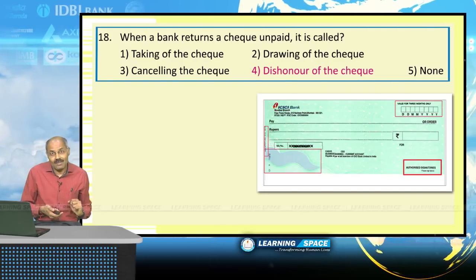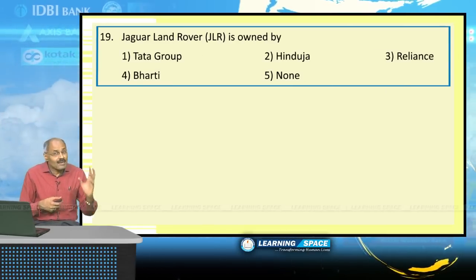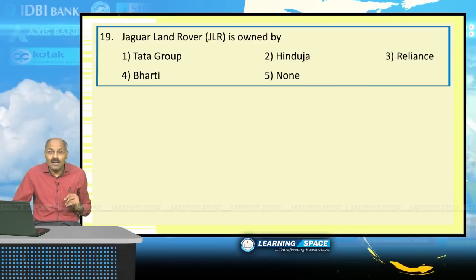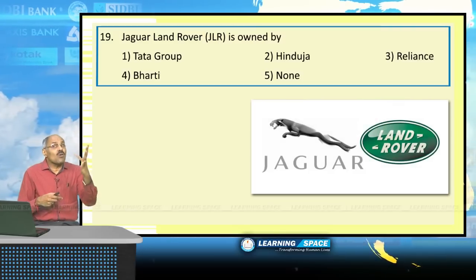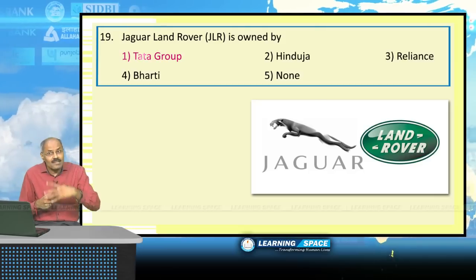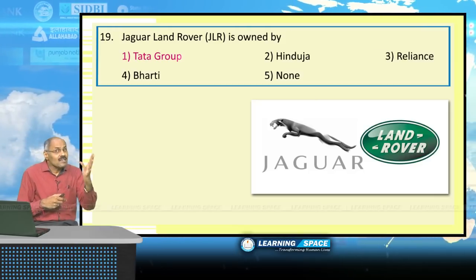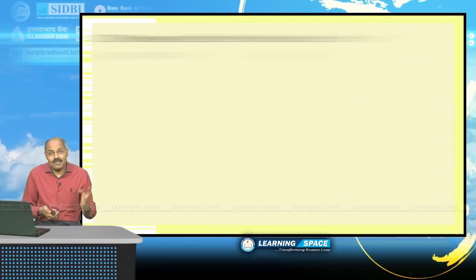Please don't forget. Look into the next one, Jaguar Land Rover. Jaguar Land Rover is owned by Tata Group, and Tata acquired Jaguar Land Rover in the year 2008. Please don't forget. Right, friends? Look into the next question.